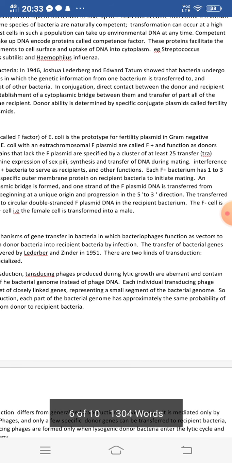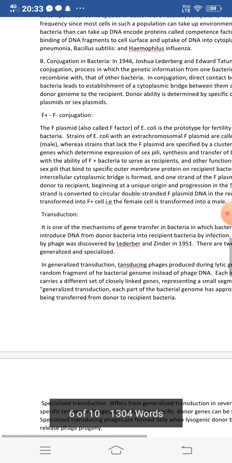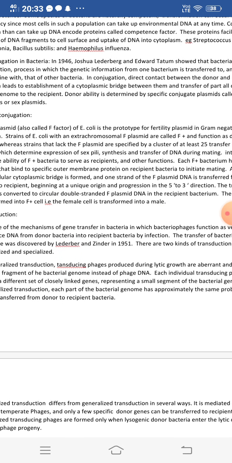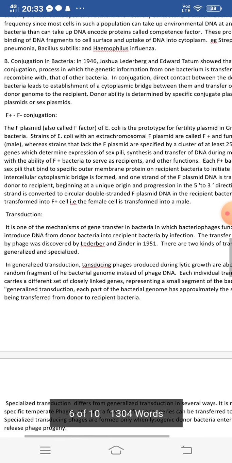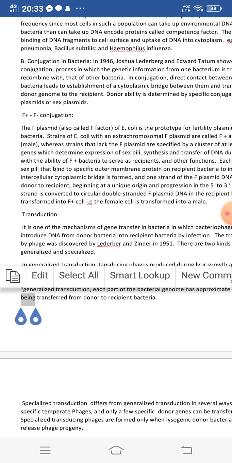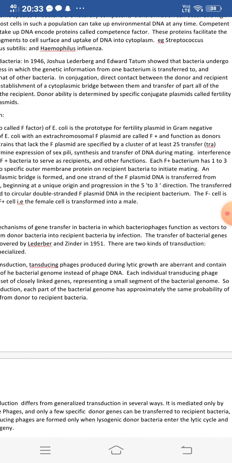There are two kinds of transduction: the generalized transduction and the specialized transduction. In generalized transduction, transducing phages or bacteriophages produced during lytic growth are aberrant and contain random fragments of the bacterial genome instead of the phage DNA.